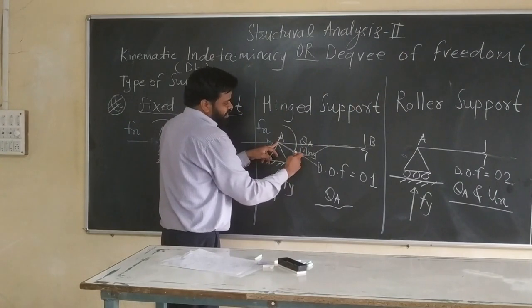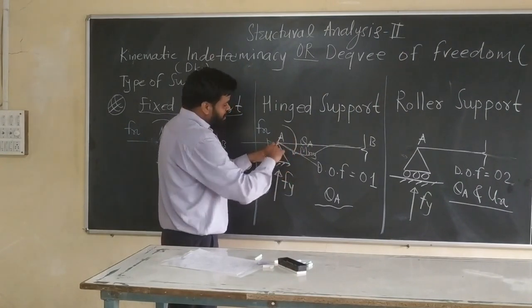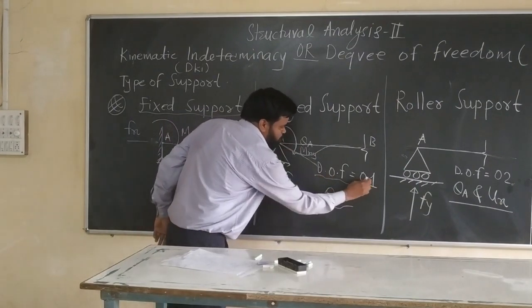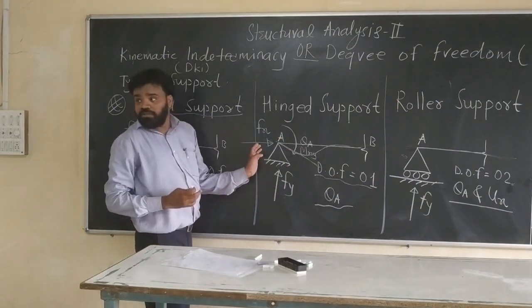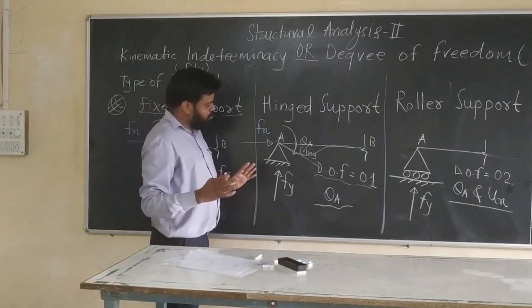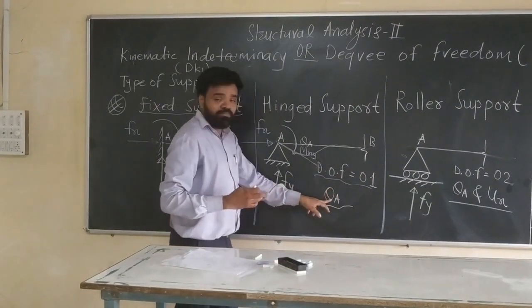That means there is a freedom of rotation in the xy plane. That's why degree of freedom is equal to 1. What about the translation? Translation along x and y direction is not there, so that becomes 0. So degree of freedom is 1, let's say theta A.